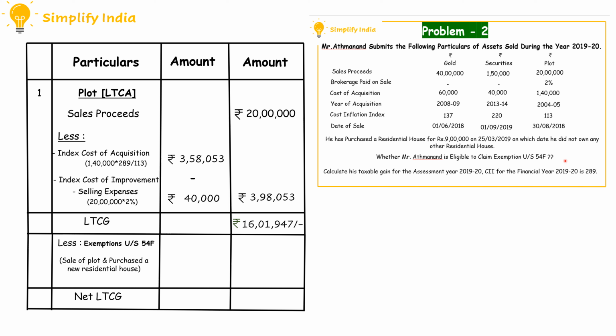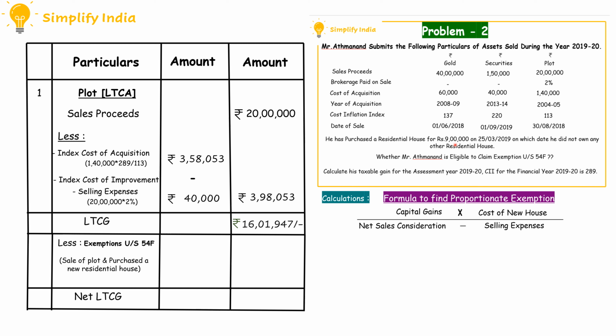we have to deduct the exemption amount. So the house property, that is the new residential house, amounts to rupees 9 lakh. Here we have to note that the amount for which the house has been purchased, that is rupees 9 lakh, is less than the long term capital gain, that is rupees 16,01,947.